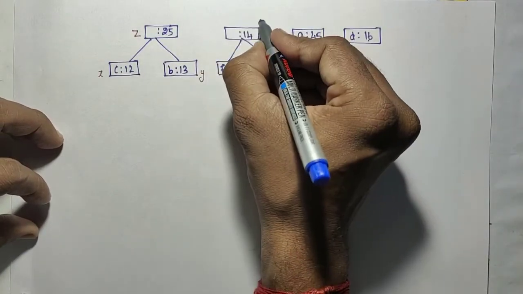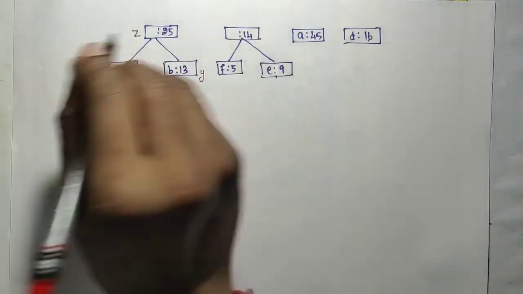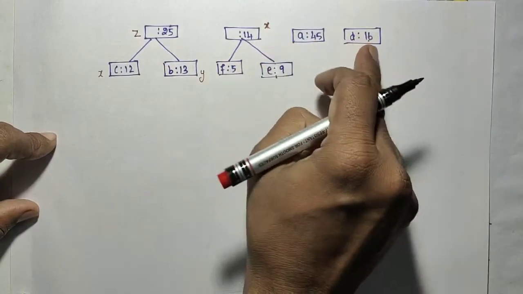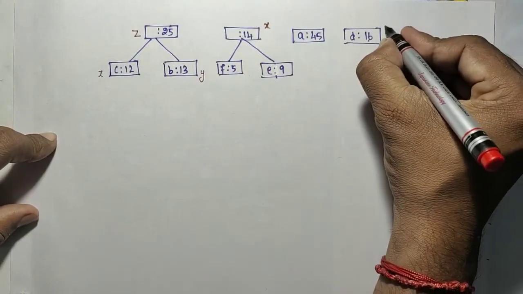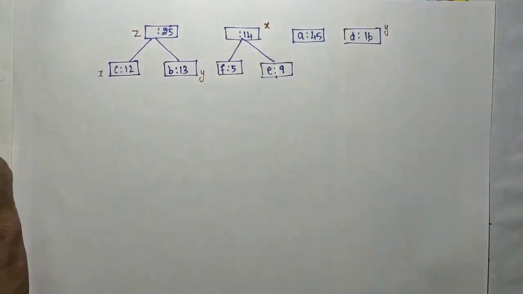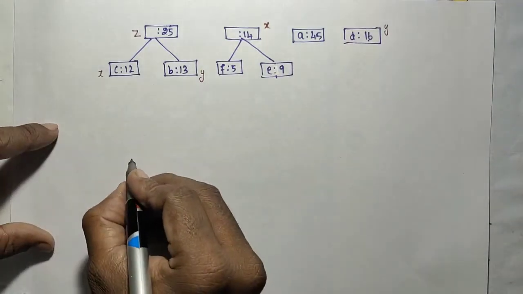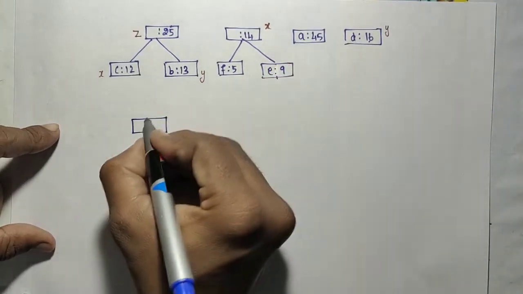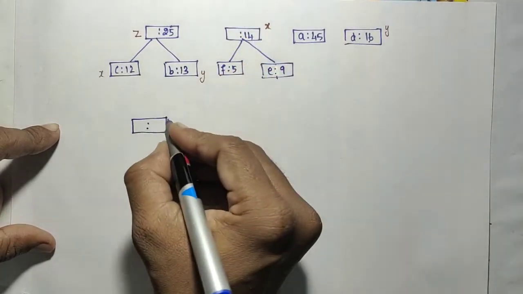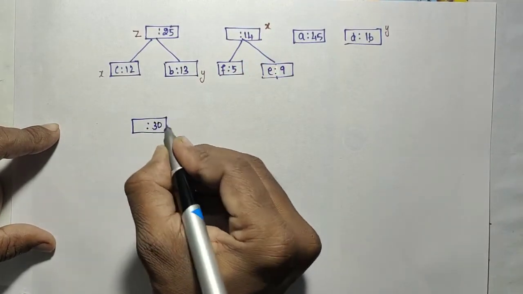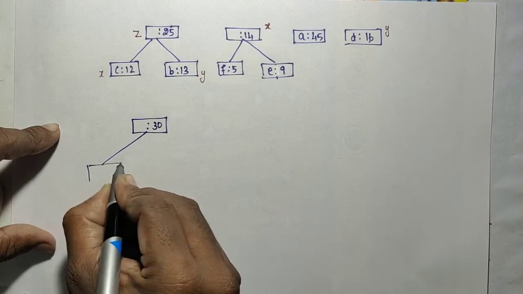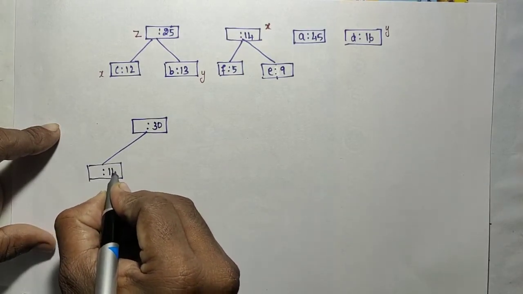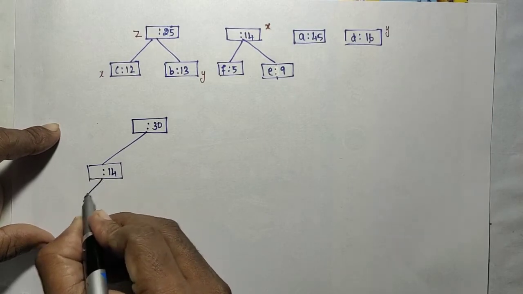14. So that will be marked as X. And the next minimum is what? 16. This will be marked as Y. And the new node will be created with the sum of this X and Y, that is 14 and 16, that is 30. The left will be what? That X. X is what? 14. Okay.